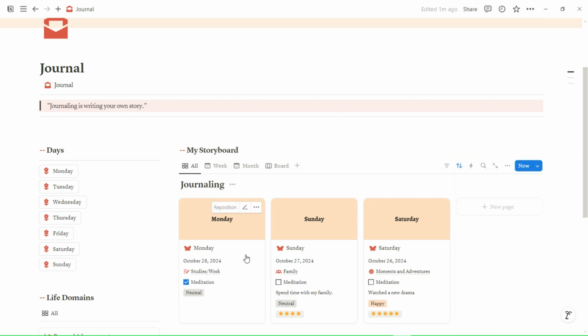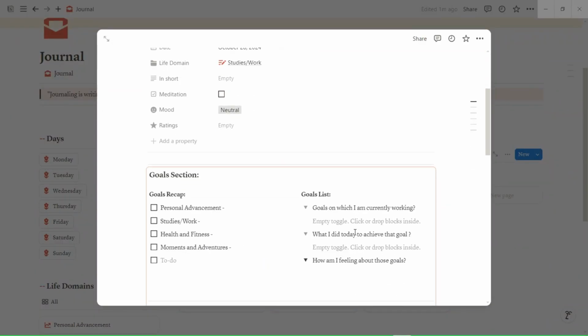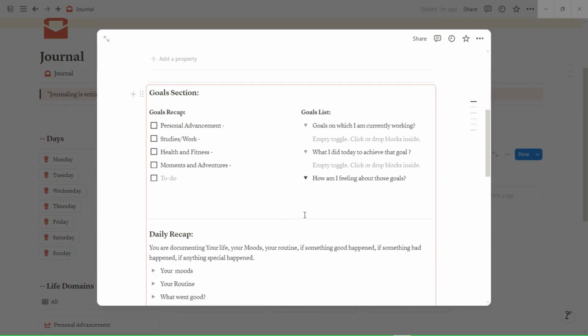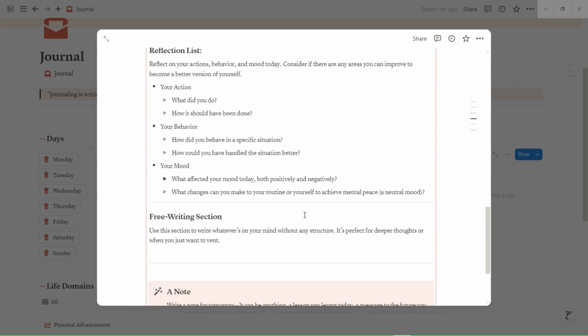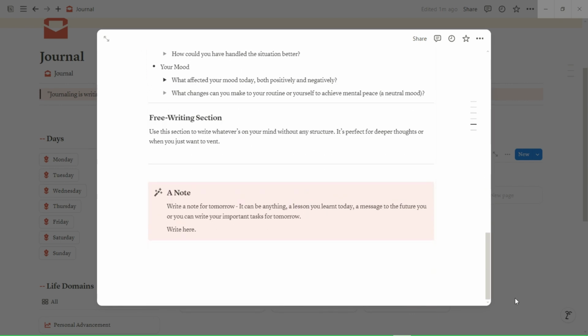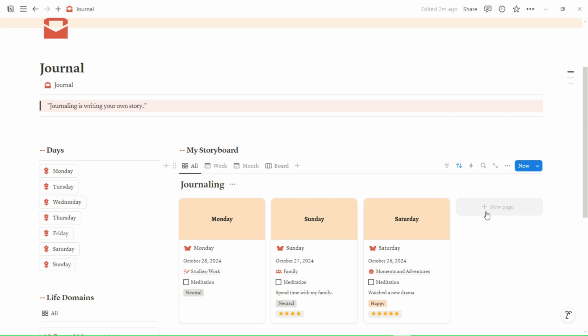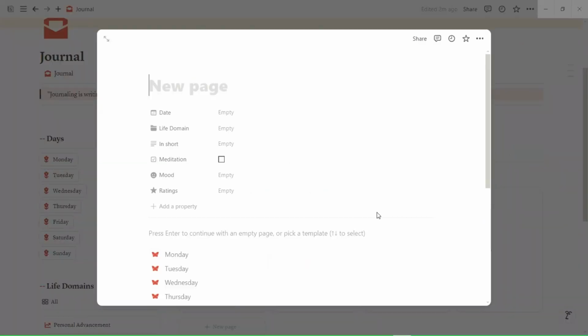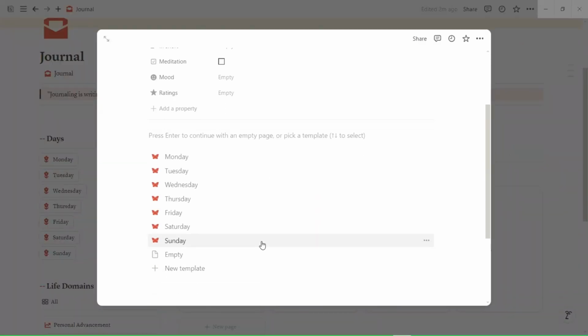Okay. Now let me teach you how you can edit the page layout. Let me tell you what I am talking about. How can you edit this, like the call section, or how can you change this layout if you want to add something new or change something? For that we have to create a new page here, and if you scroll down you will see different templates here. What you have to do is edit these templates.